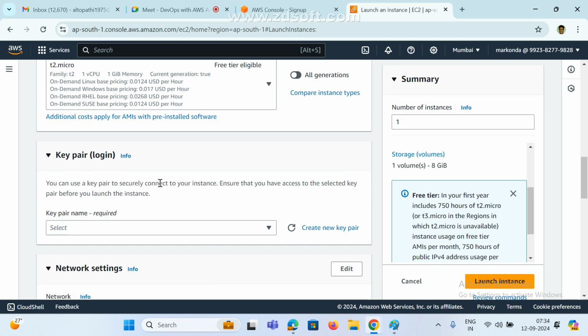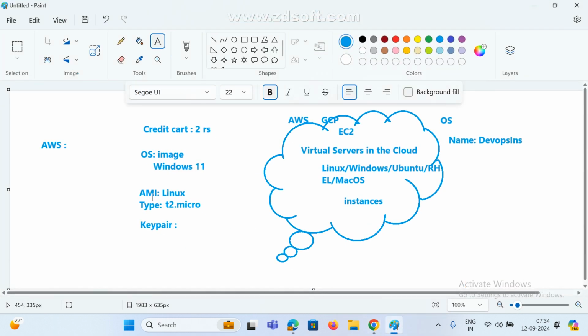I am going to create one Linux machine, and if I want to connect to this Linux machine I need one key pair. Here the key pair name can be any name. For example, I am using DevOps key. Whatever you want we can give, no restrictions. This is the key name, and I am giving it here.